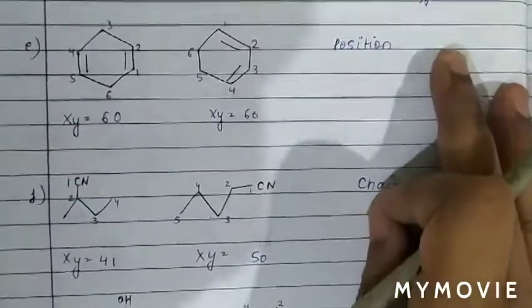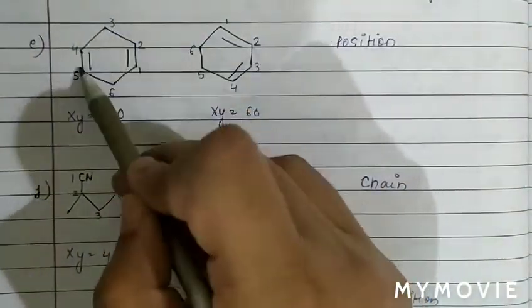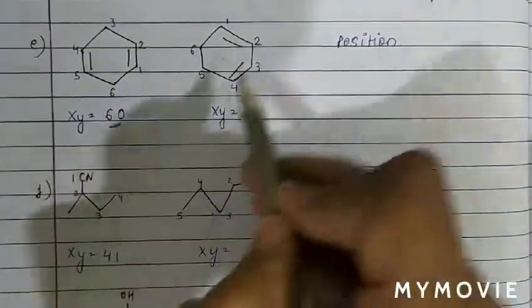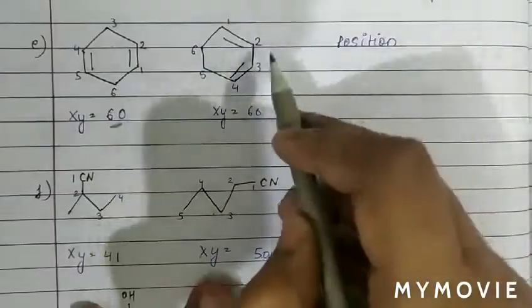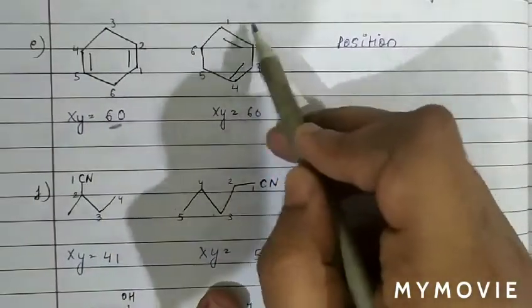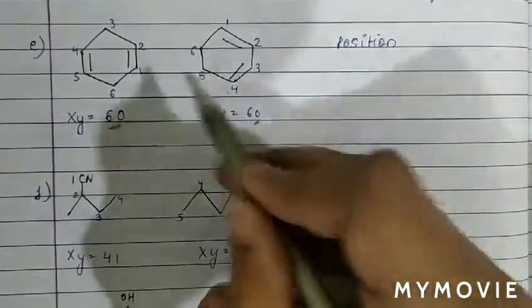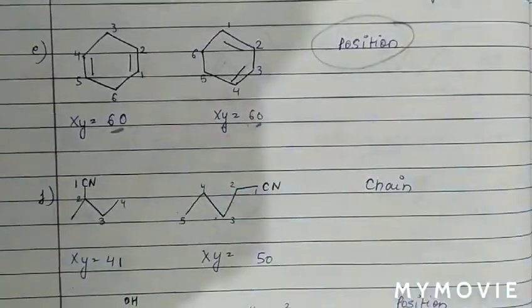Now see the next case. The number of carbon atoms in the main chain is 6 and there is no side chain starting with carbon atom, so XY is 60. X is 6 and Y: there is no side chain starting with carbon, so Y is 0. XY is the same and the IUPAC name is different, so these are position isomers.